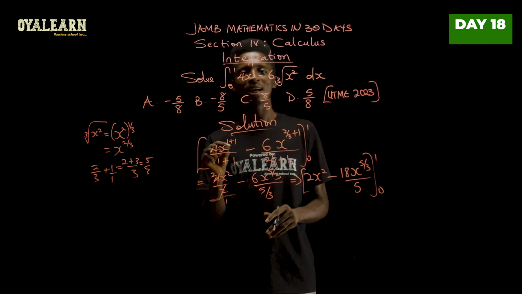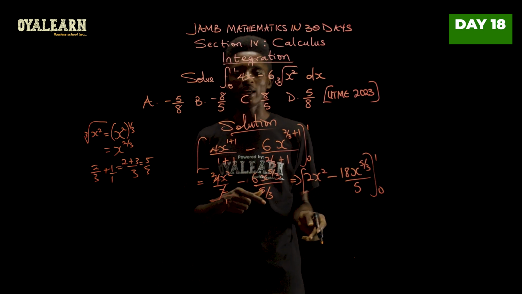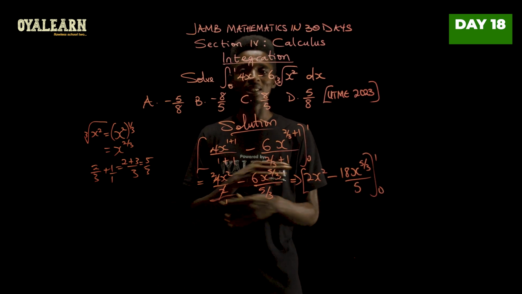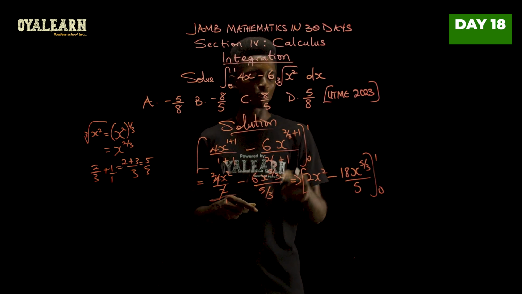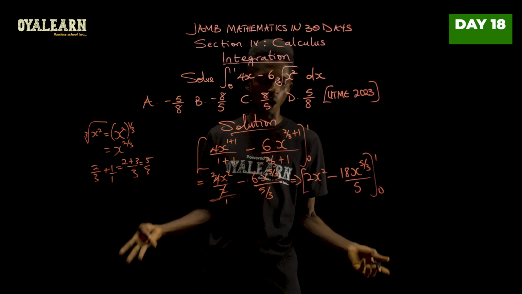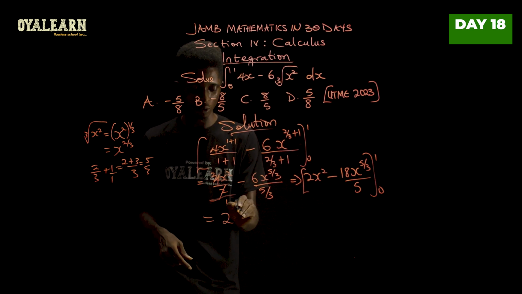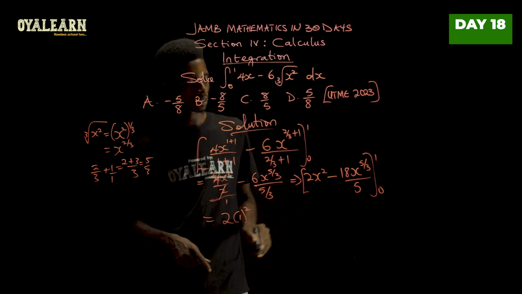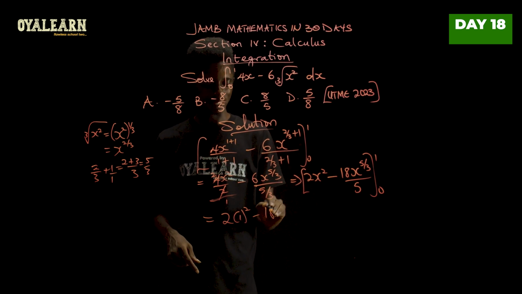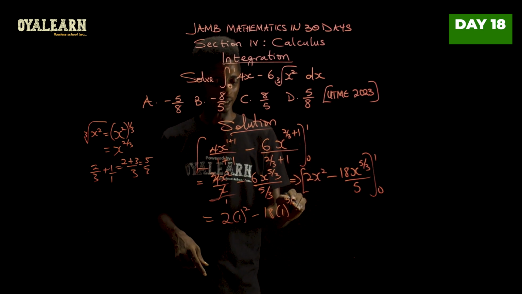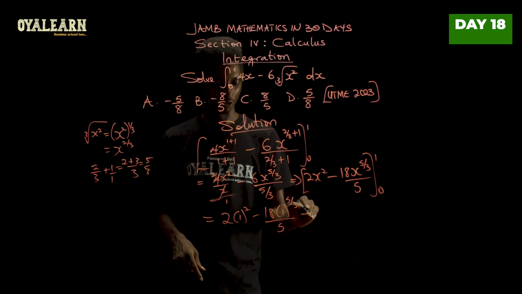Now I mentioned earlier that when you are applying the value of x and you have 0, once you apply 0 for x, you will get 0 definitely. So all we need to do here is just apply when x is 1. So when we apply when x is 1, what we'll have would be 2 into 1 squared minus 18 into 1 raised to the power of 5 over 3 all over 5.